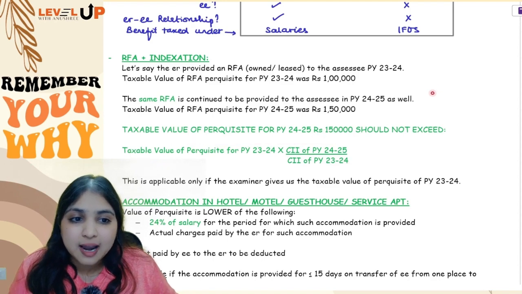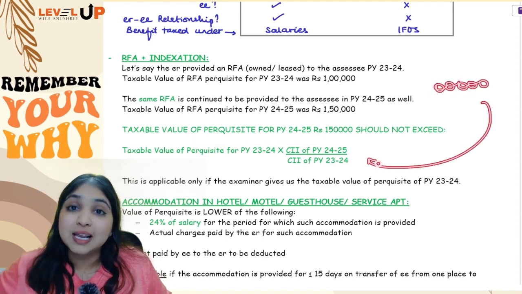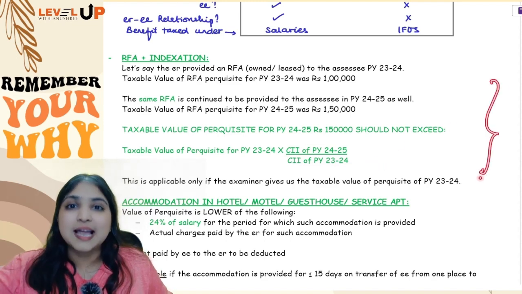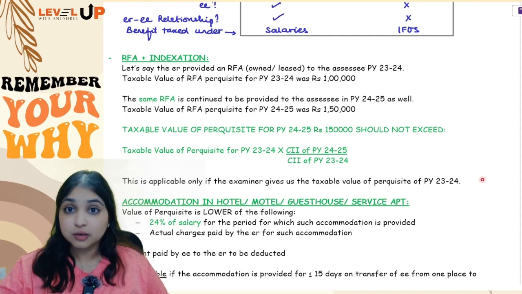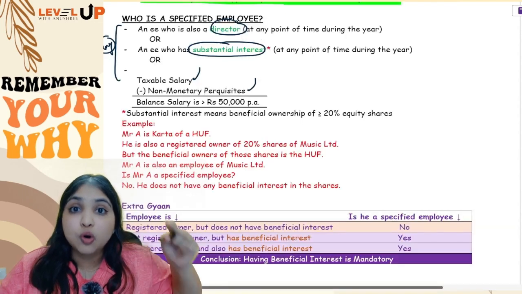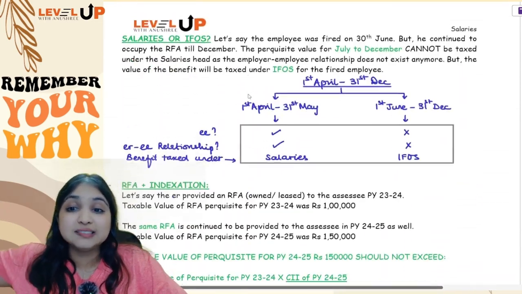So, you've already done one calculation for the current year. You will compare that calculation with last year's indexed RFA. Out of these two numbers, whichever is lesser will become your taxable value for the current year. Understood? I'm repeating once again: you will do this calculation only if the examiner has given you the taxable value of last year's RFA.